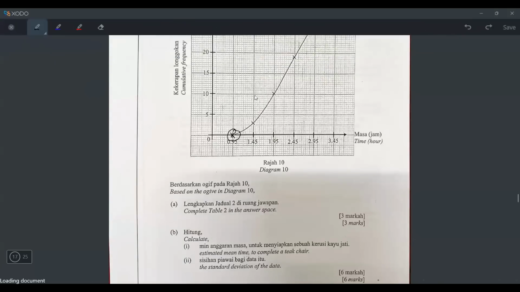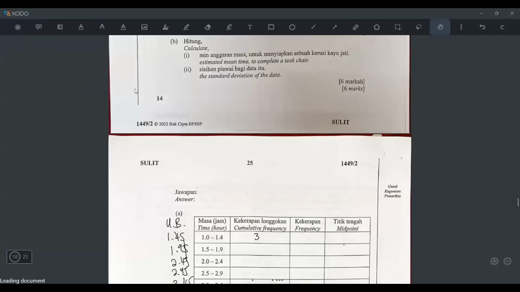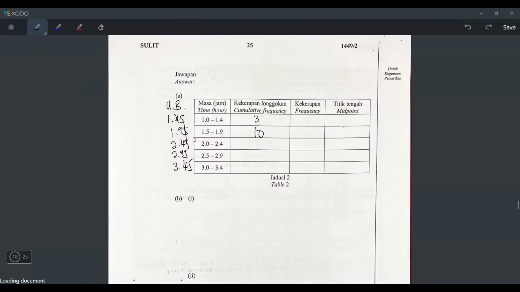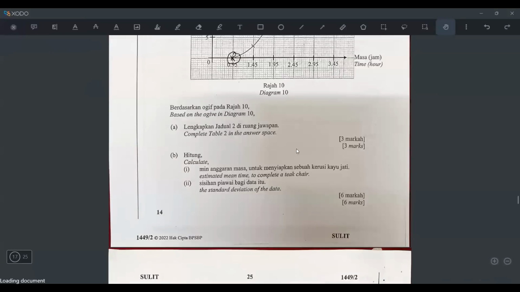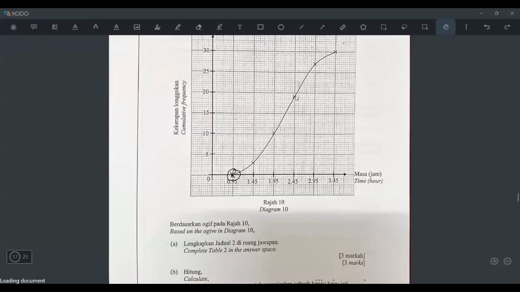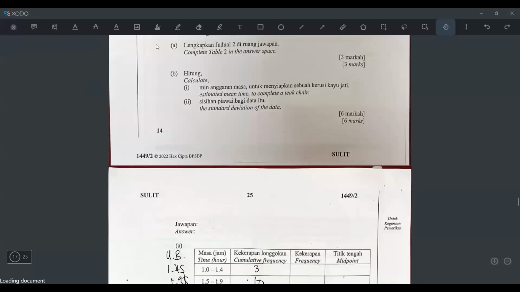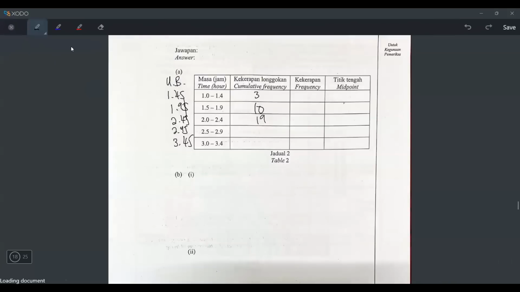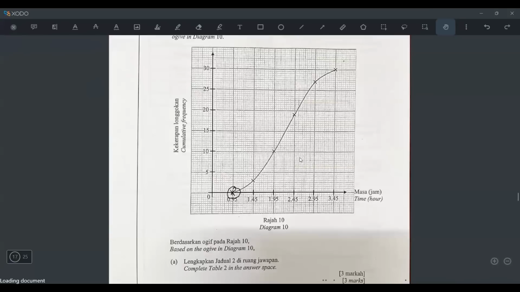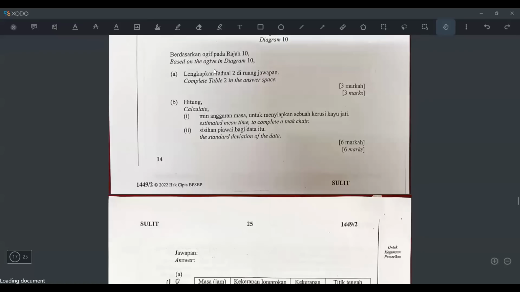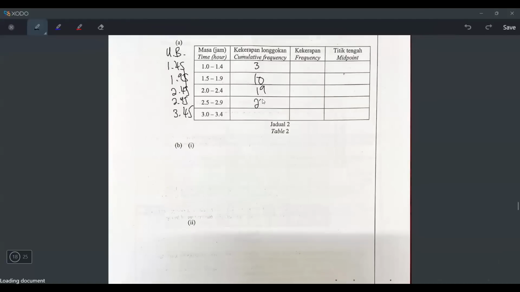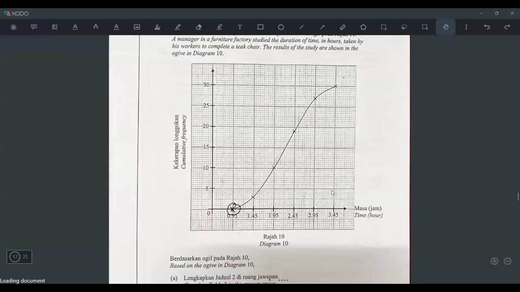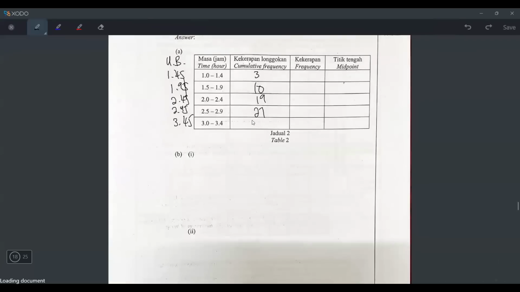Okay, let's go to 1.95. It's at 10, right? So it means that when the upper boundary is 1.95, the cumulative is 10. See? It matches. Next. When the upper boundary is 2.45, the cumulative is 20 down 2 boxes, means 19. So 19 when the upper boundary is 2.45. What about 2.95? It will be 25, up 2 is 26, up again 2 is 27. So 27 is when the upper boundary is 2.95. And for the last one, I think it is the highest one. Upper boundary is 3.45 and the cumulative is 30.